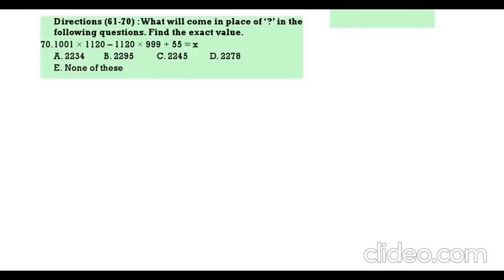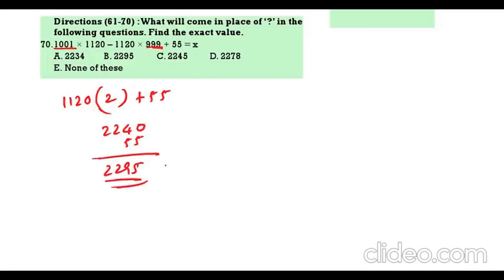1001 into 1120 minus 1120 into 999 plus 555. So 1120 is common. 1001 minus 999 is 2, so 2240 plus 55. That is 2295. 2295 is the correct answer. Option 2 is the correct answer.